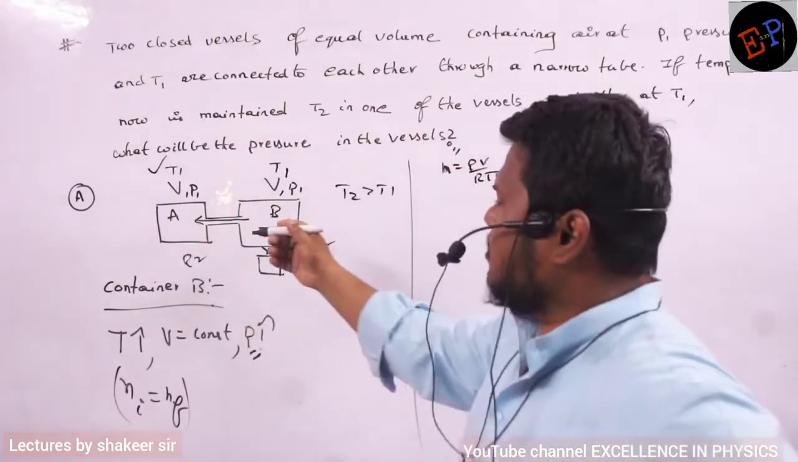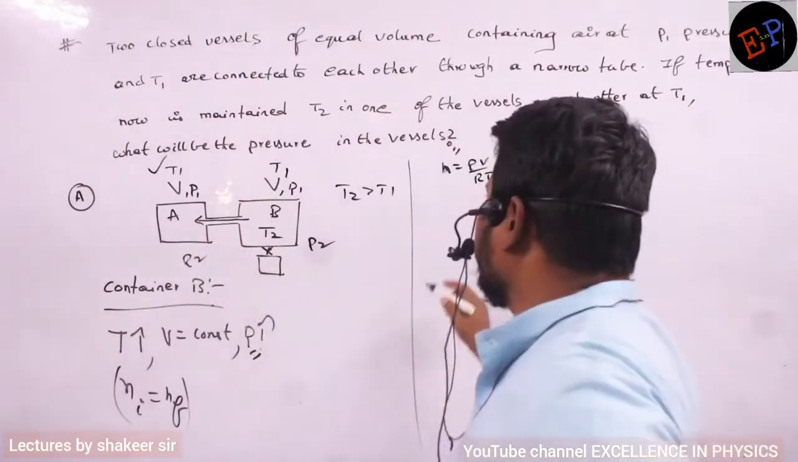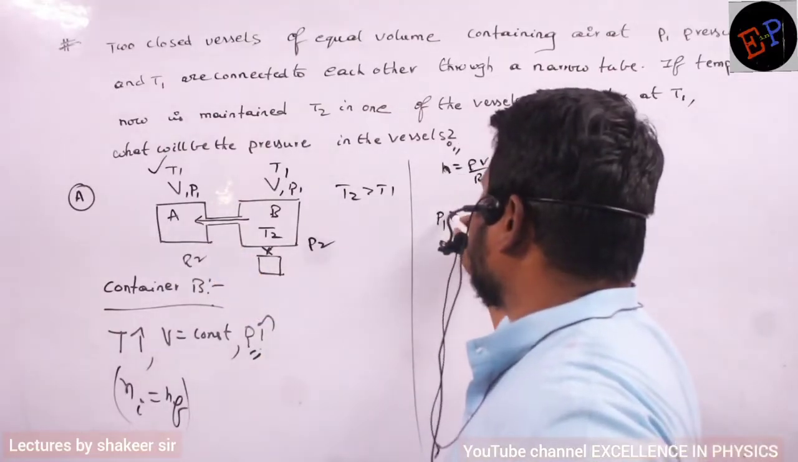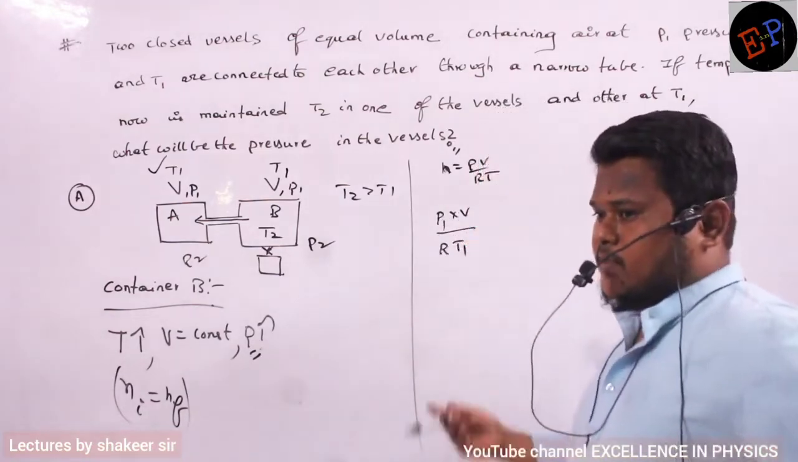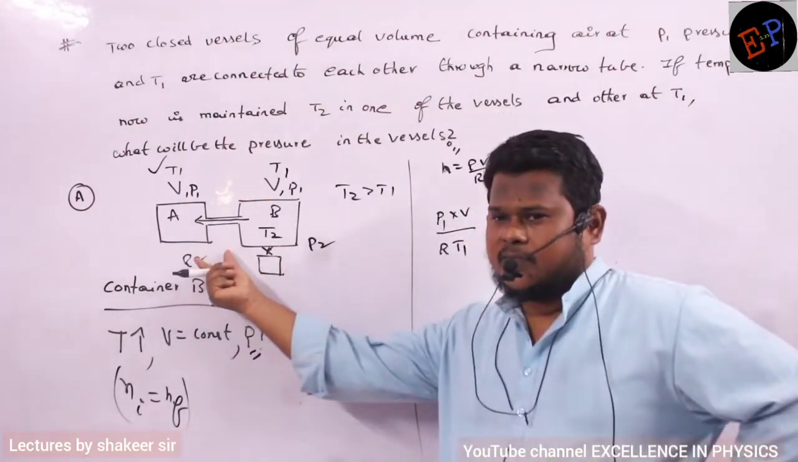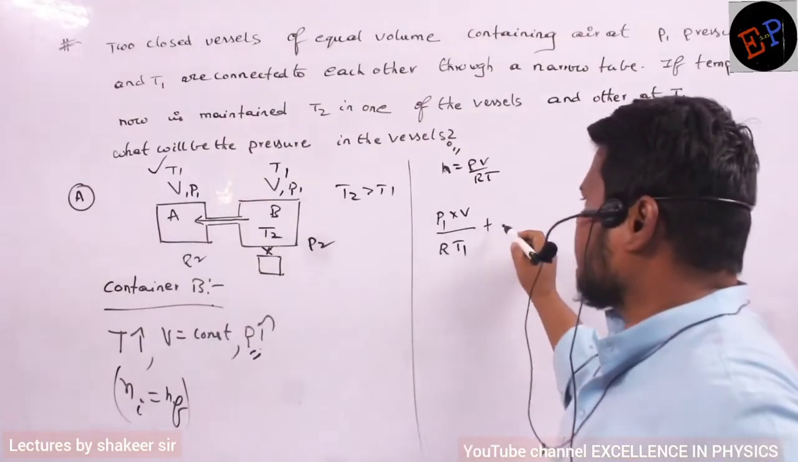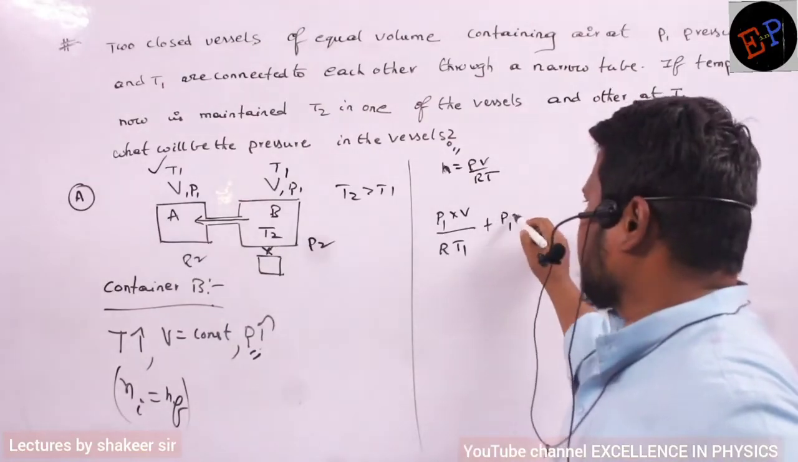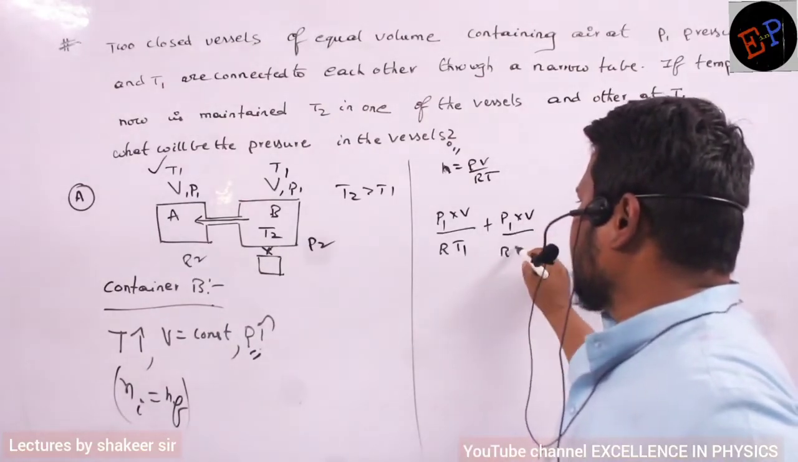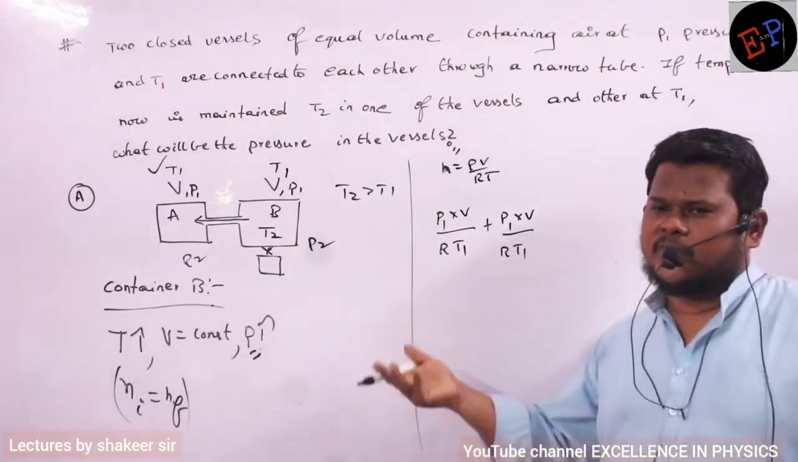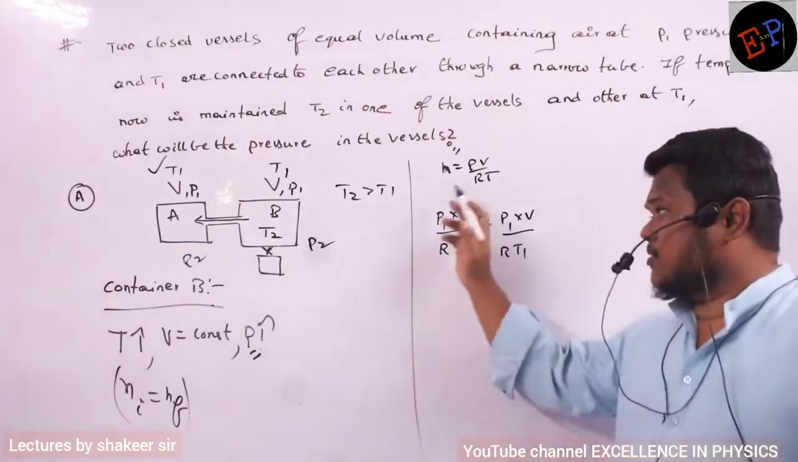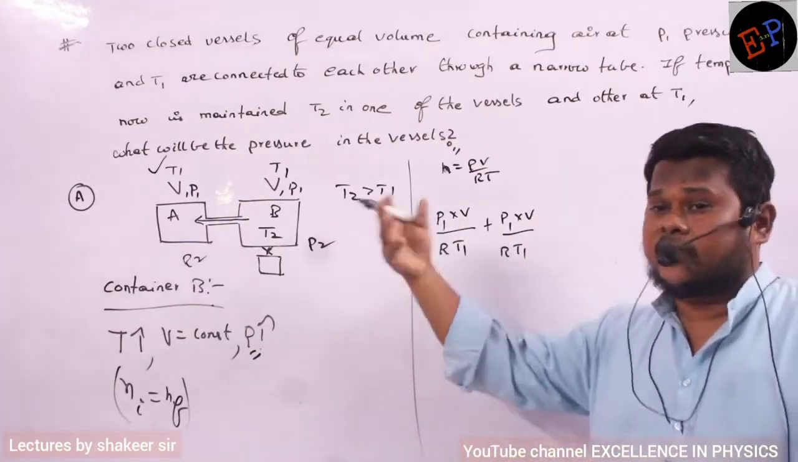So what are the initial number of moles in the first container? Initial pressure is P1, initial volume is V, R is same, temperature is T1. These are the number of moles in the first container. What are the number of moles in the second container? Pressure is P1, volume is V, R is R only, temperature is T1 only. In both of them, same pressure, same temperature, same volume, everything is same, no? But this total is the number of moles before heating.